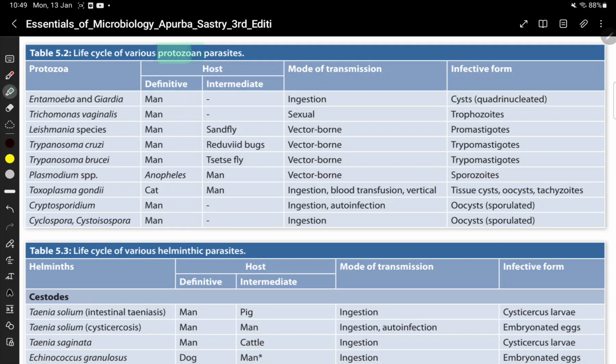Examples of protozoan parasites: Entamoeba, which is an amoeba; Giardia, which is an intestinal flagellate; Trichomonas vaginalis, which is a genital flagellate; Leishmania and Trypanosoma, these are hemoflagellates. Then malarial parasite, Toxoplasma, Cryptosporidium, Cyclospora, Cystoisospora, these are examples of Apicomplexa.